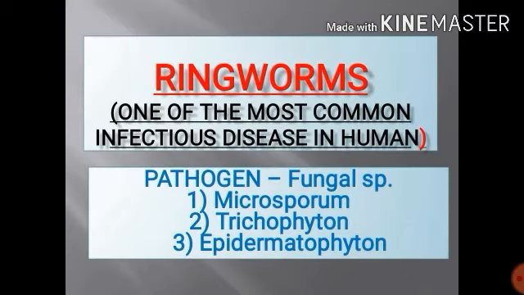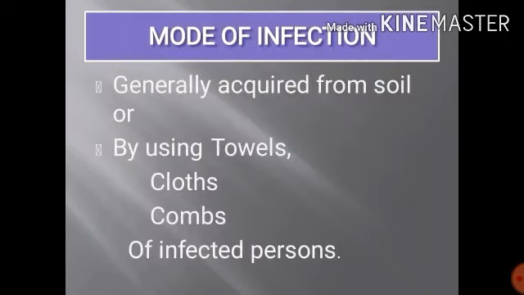Next disease we have is ringworm. It is one of the most common infectious diseases in humans. The pathogen is generally a fungus. The three genera of fungus are Microsporum, Trichophyton and Epidermophyton, which cause ringworm. Mode of infection: they are generally acquired from the soil or by using towels, clothes and combs of infected persons.